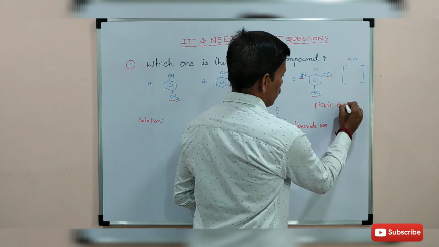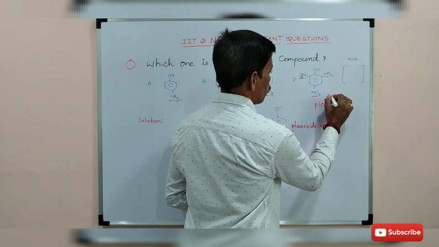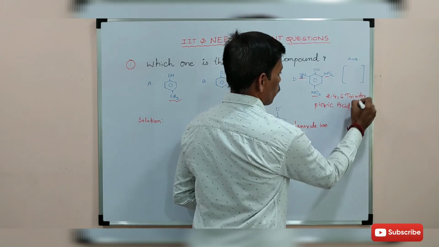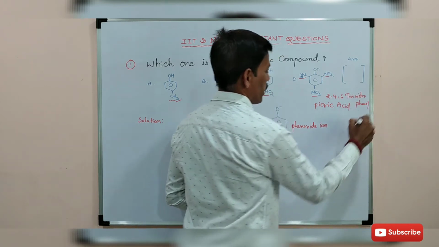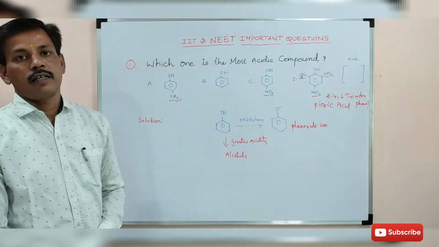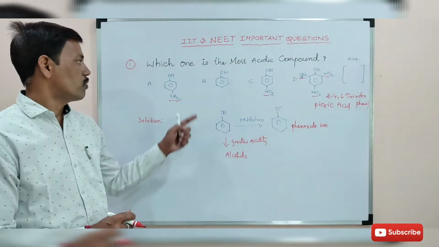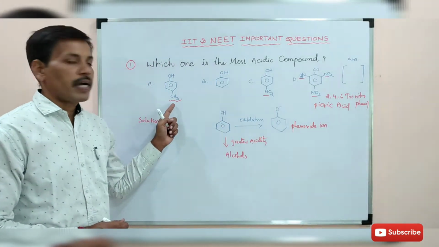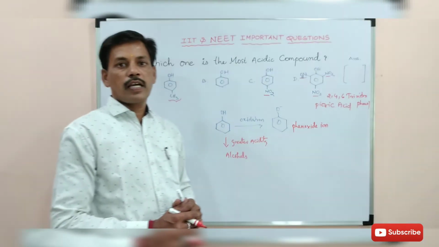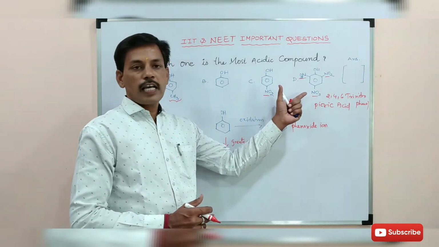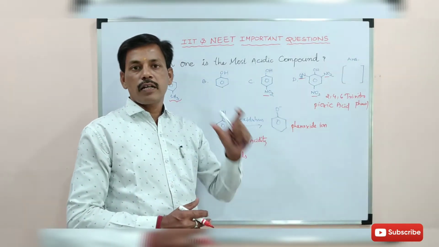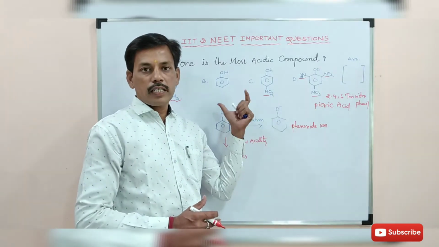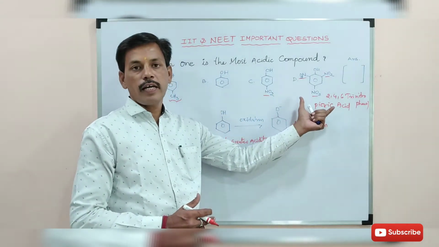Picric acid, which is also called 2,4,6-trinitrophenol, is the most acidic compound compared to phenol, para-nitrophenol and para-hydroxytoluene, because it has three electron withdrawing groups on it. Compared to the other compounds it is more acidic.